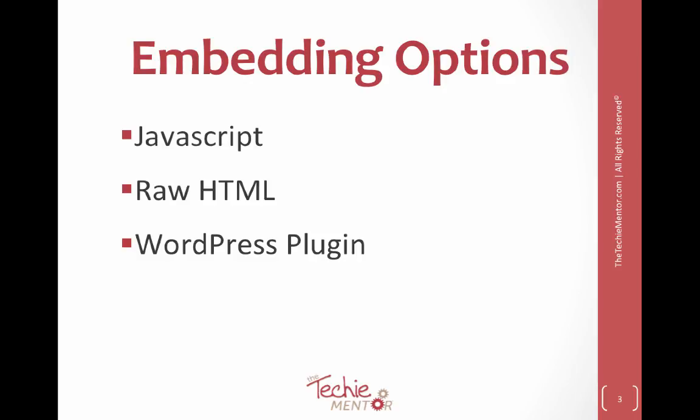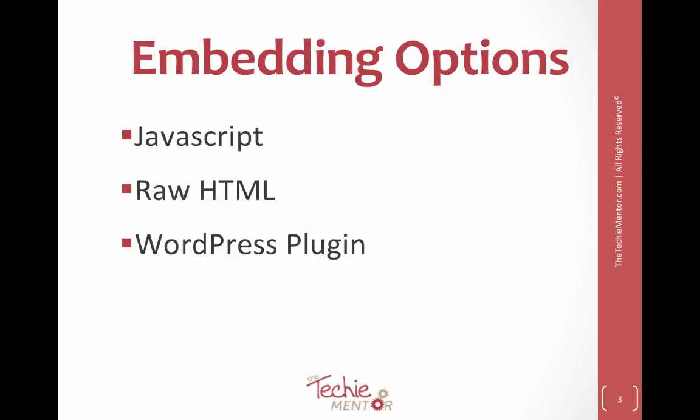You have three options. You have JavaScript, which I highly recommend if you're not using the WordPress plugin. Use JavaScript, because if you update the form or landing page in ConvertKit, it will automatically shoot the updates to your website or wherever you have the form or landing page embedded. If you use the straight raw HTML, then you have to recopy and paste the HTML over because it will not have an automatic update.